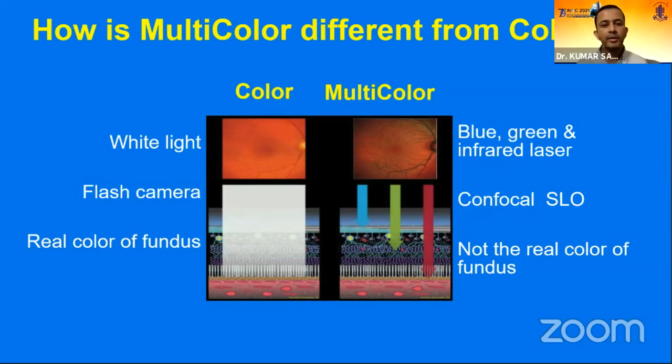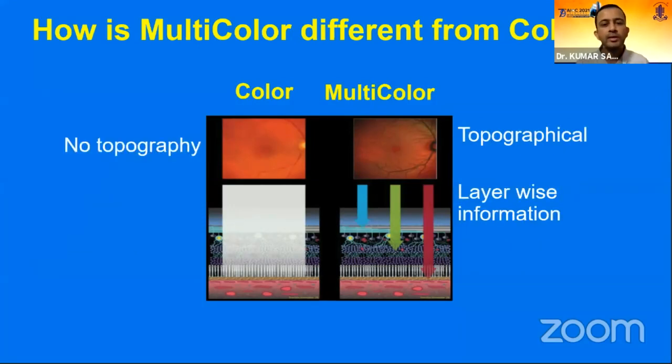The disadvantage in multicolor imaging is that it doesn't give us the real color of the fundus. Rather, it gives a color-coded image, which can be said to be a disadvantage, but we will come to know by the end of this session that it is actually an advantage that we get different color codings. In normal color fundus photography, we do not have any topographic information.